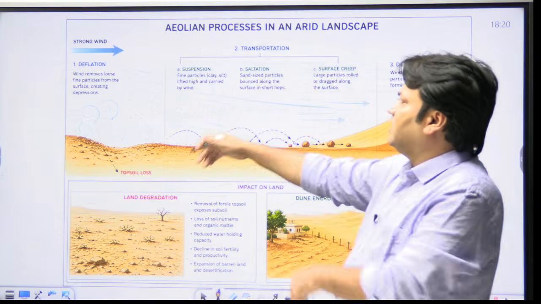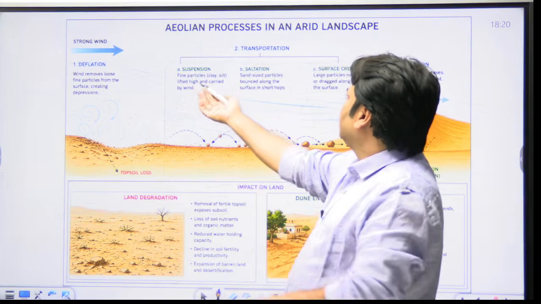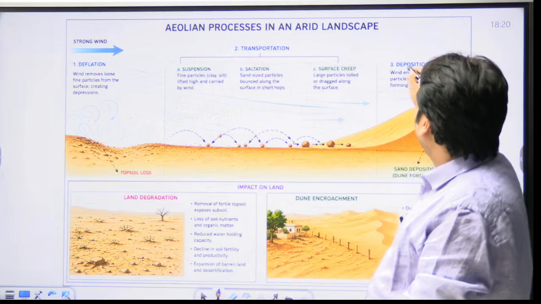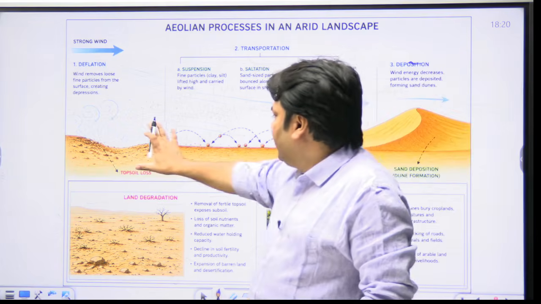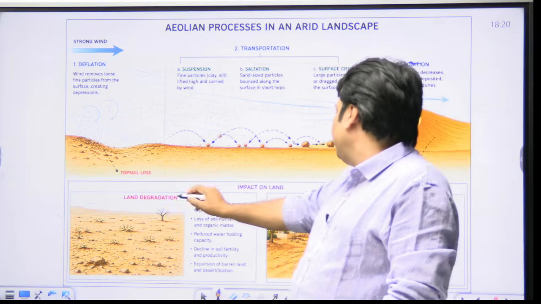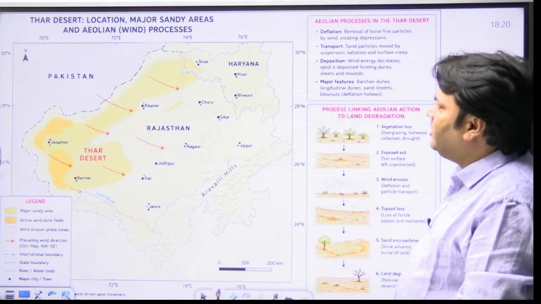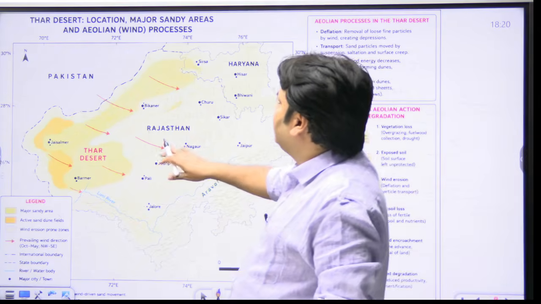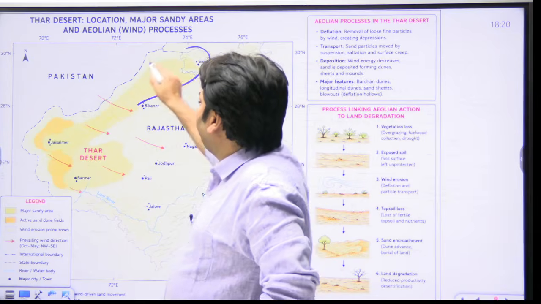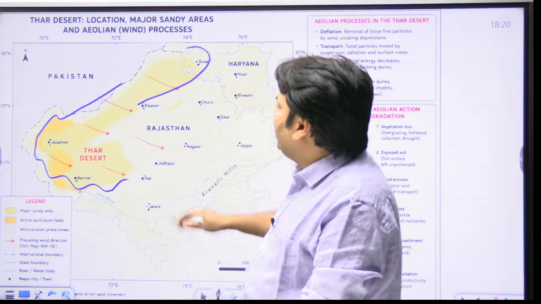Here the process has been explained: deflation, suspension, saltation, surface creep, and lastly deposition, which I have already explained. The result is land degradation and dune encroachment, which I've already explained. Here we are talking about the Thar Desert, these sandy areas prone to Aeolian processes.